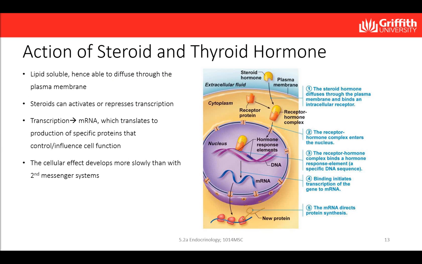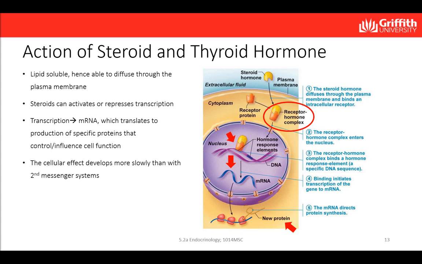Steroids and thyroid hormone, being lipid-soluble, can diffuse into their target cells, where they bind to and activate an intracellular receptor. The activated receptor-hormone complex then makes its way to the nuclear chromatin and binds to a particular region of DNA. The receptor-hormone complex binds to the DNA and initiates the transcription of DNA to produce messenger RNA. The messenger RNA is then translated by the cytoplasmic ribosomes, producing specific proteins.